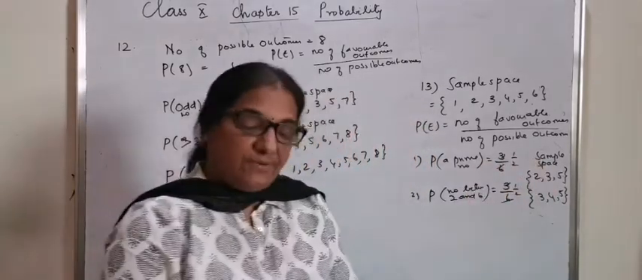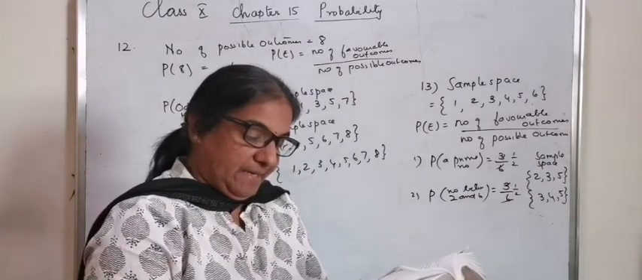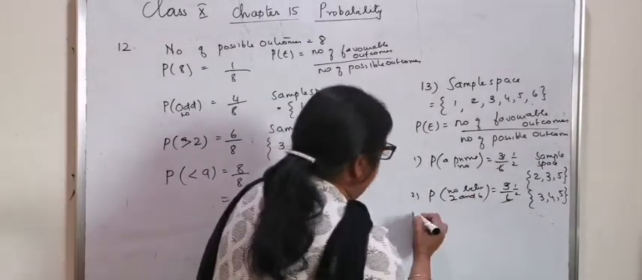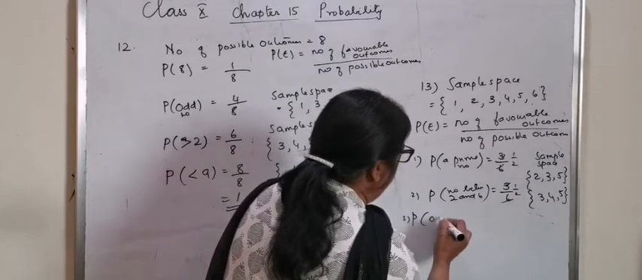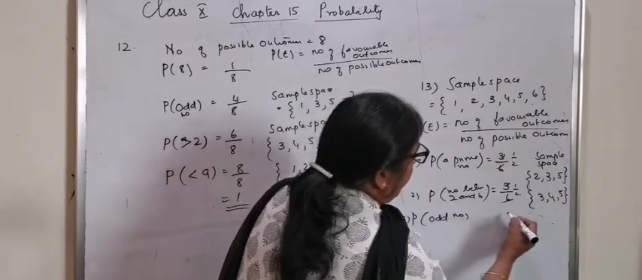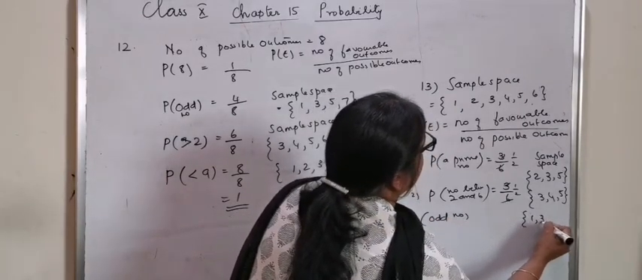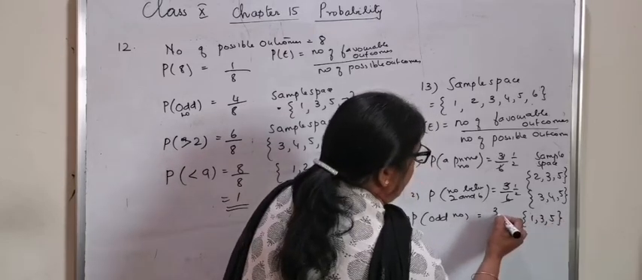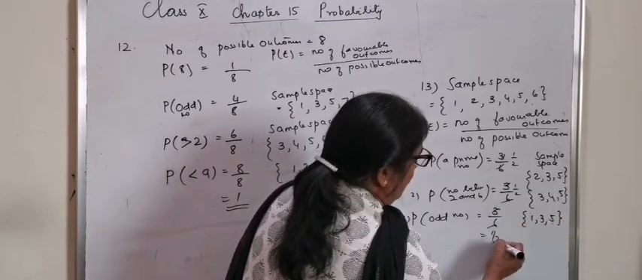You can always reduce. Then an odd number. Probability of an odd number. The sample space is 1, 3, 5. It is 3 by 6. Again 1 by